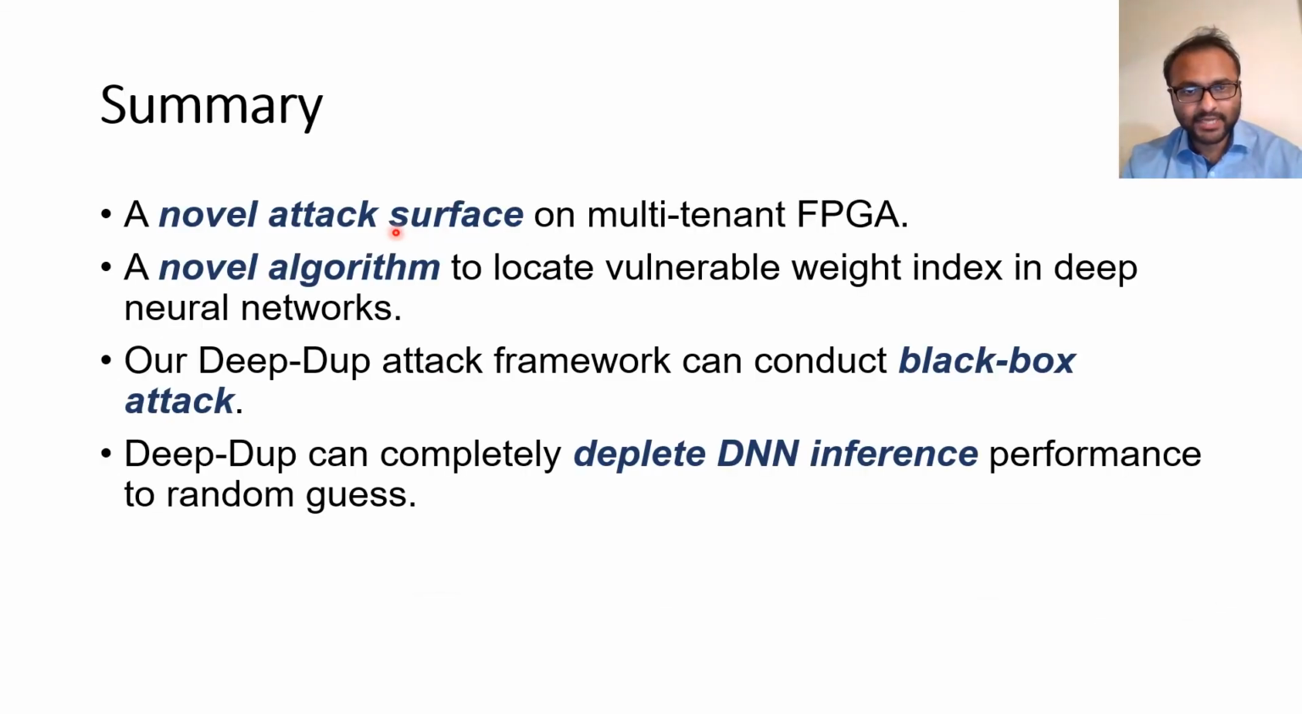To summarize, we propose a novel attack surface on multi-tenant FPGA. Also, we propose a novel algorithm to locate vulnerable weight index in deep neural networks. By combining this novel attack surface and algorithm, our end-to-end Deep-Dup attack framework can conduct black box attack as well. We successfully demonstrate that Deep-Dup can completely deplete the DNN performance close to a random guess.